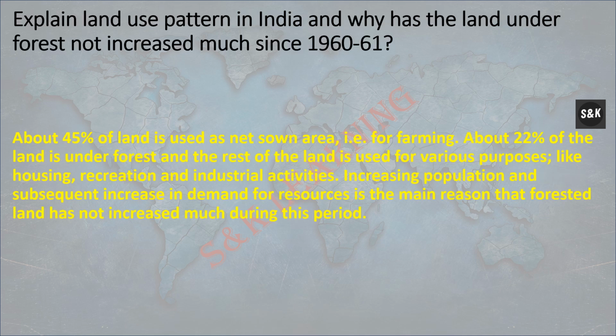Explain the land use pattern in India and why the land under forest has not increased much since then. About 45% of land is used as net sown area, that is for farming. About 22% of the land is under forest and the rest of the land is used for various purposes like housing, recreation and industrial activity. Increasing population and the subsequent increase in demand for resources is the main reason that forest land has not increased much during this period.